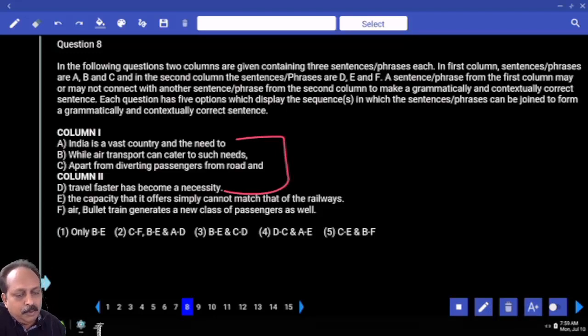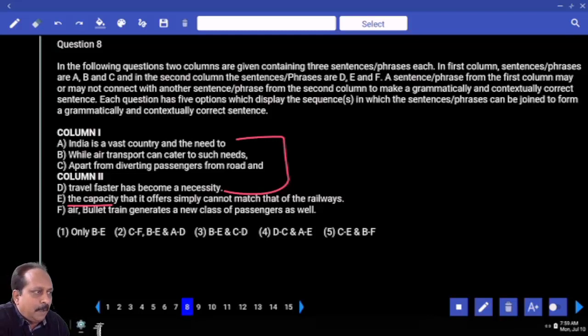While air transport can cater to such needs, obviously saves a lot of time. The capacity that it offers simply cannot match that of the railways. The capacity, key word. Air travel has its own advantages, but when it comes to a flight and a train, if you look at the number of passengers, which one can carry more number of passengers, flight or train?